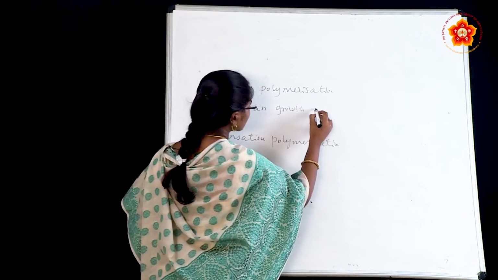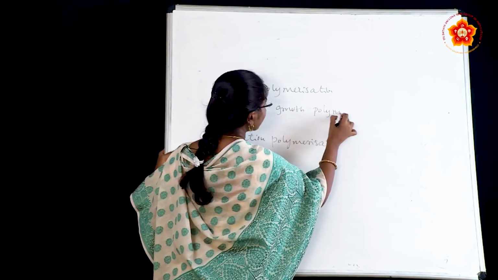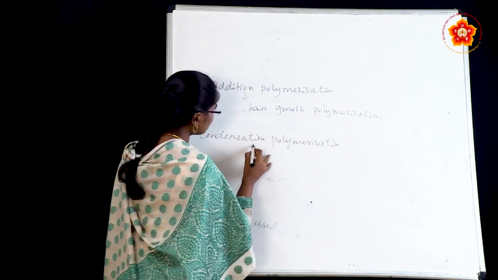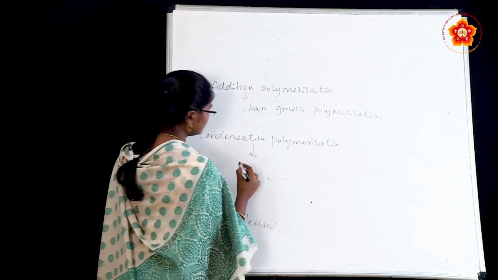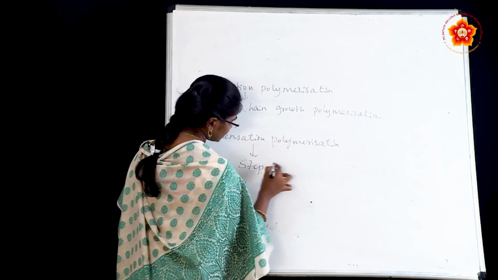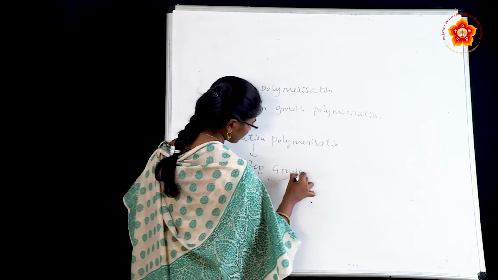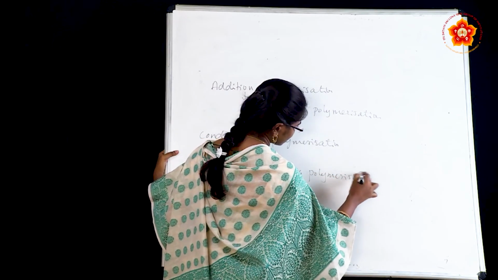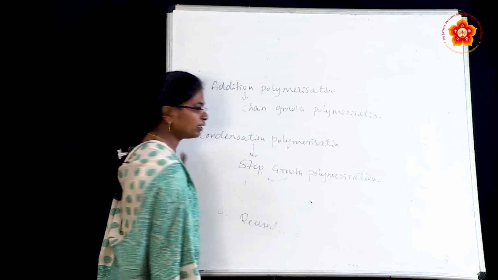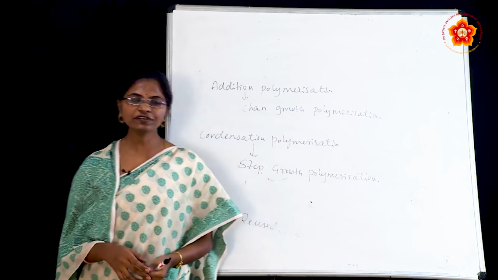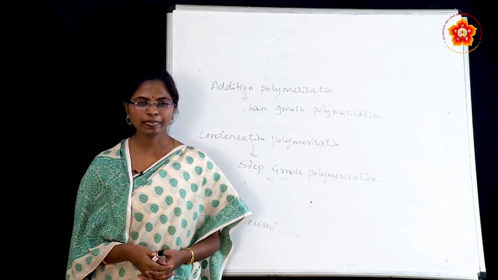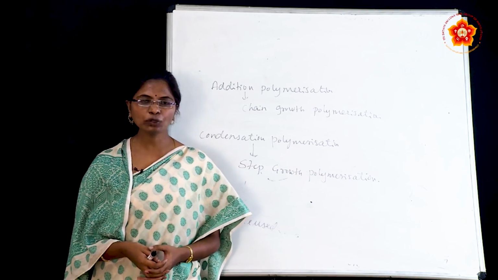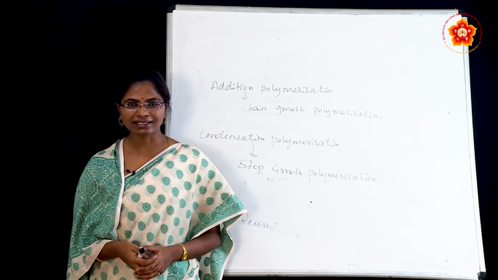Remember, it is very important. Condensation polymerization is also called step growth polymerization. Okay. This is all about the classification of polymers. We will discuss the next concept, types of polymerization, in the next class. Thank you.